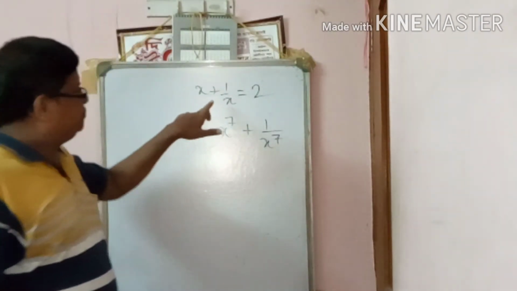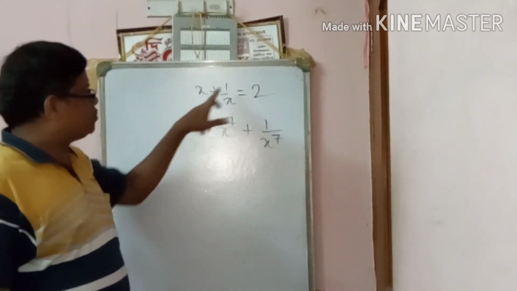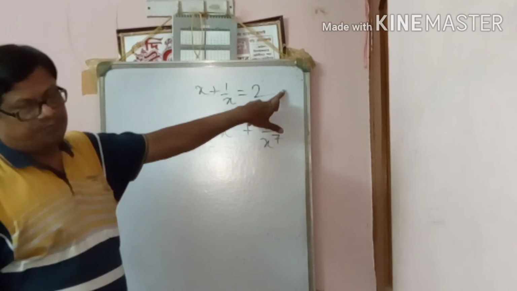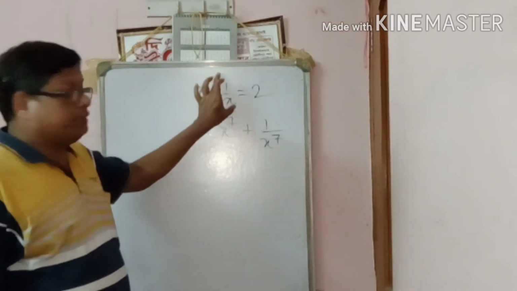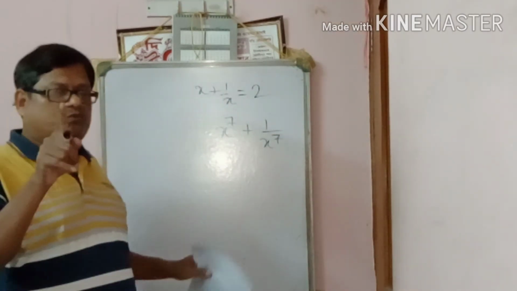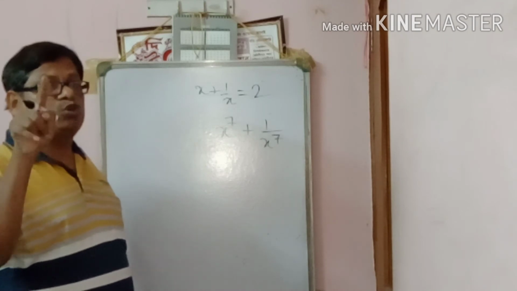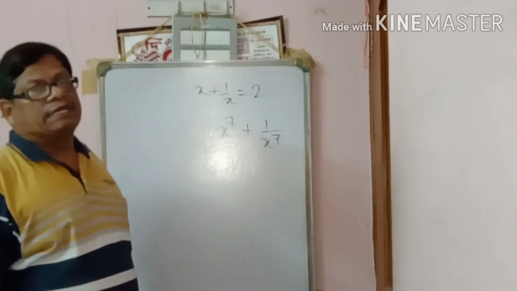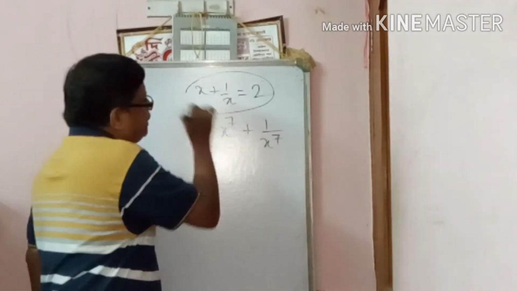If x to the 5 is also there, suppose x to the 7, x to the 9, suppose x to the 100. No formula is needed. Directly you can look at x plus 1 by x equal to 2. If we put x equal to 1, then the given relation is satisfied.